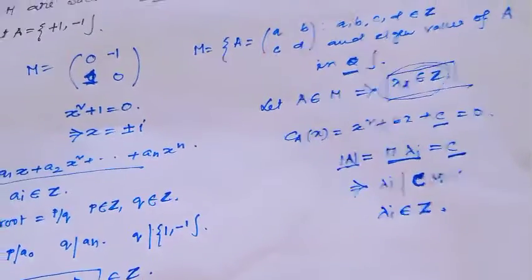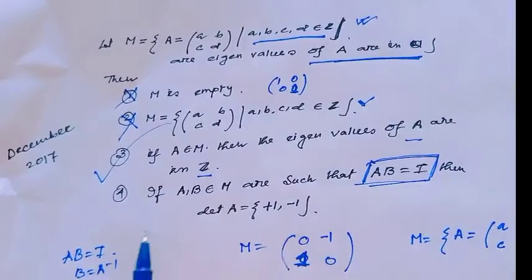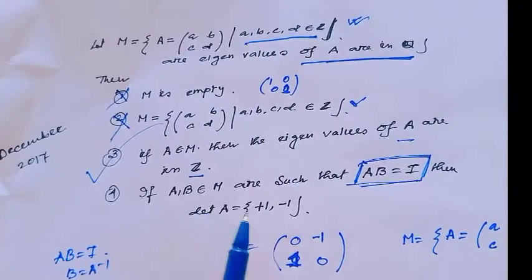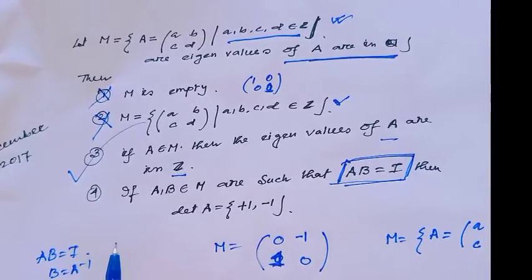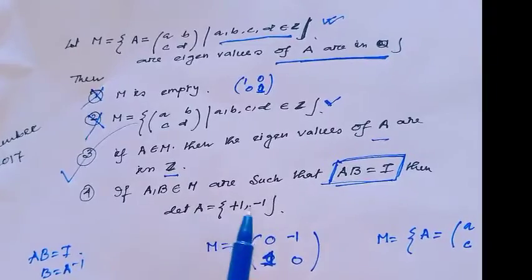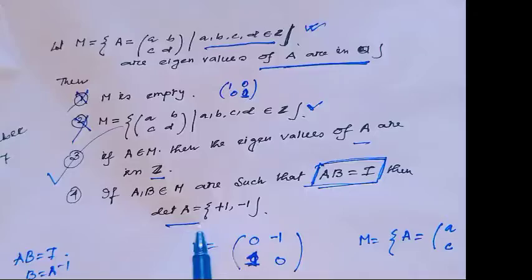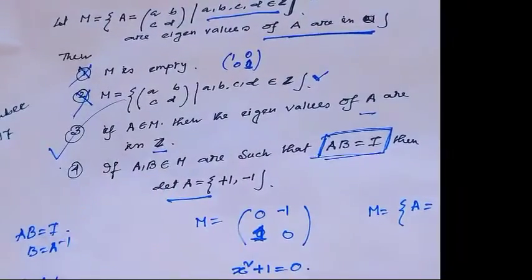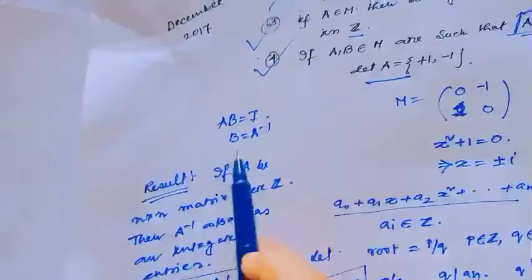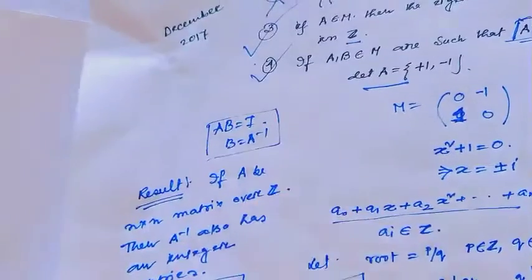Okay? Oh well. The fourth option is obviously true, because I discussed this option in my previous lecture. If A, B belong to M such that AB equals I, then the determinant of A is only in the set containing plus 1, minus 1. This is obviously true. Just recall my previous video. AB equal to identity means obviously B equals A inverse.